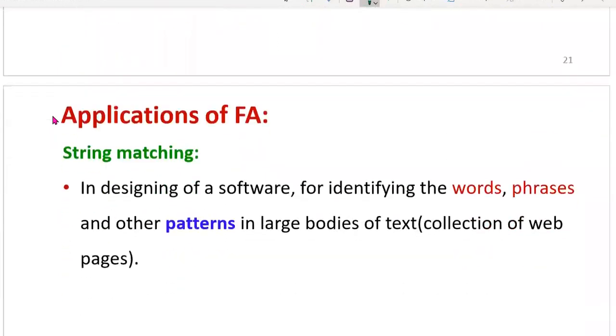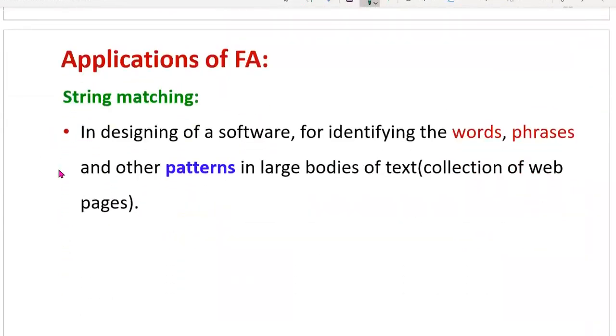Now, next application, string matching. This is a common application of automata theory. String matching is a major useful application of finite automata. It is used in designing software for identifying words, phrases and other patterns in large bodies of text, that means a collection of web pages. Suppose you take Google and type a particular phrase or pattern, then thousands of results are displayed, a collection of web pages.